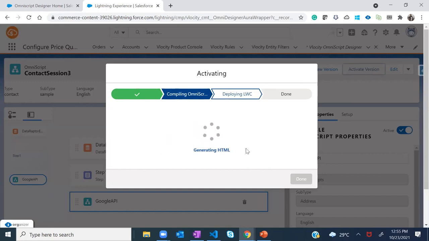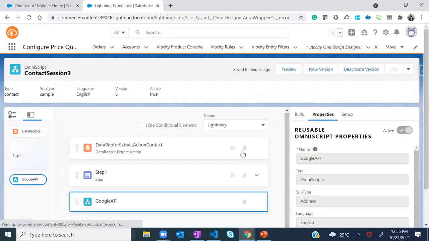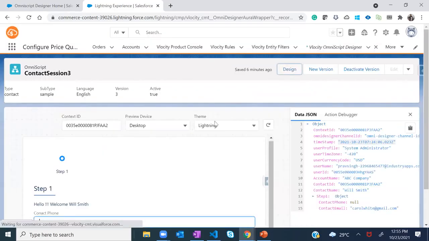Now, when we are saying generating HTML, since it was deployed already the first time, it's trying to generate additional stuff on top of the existing HTML or JavaScript files. It won't create a new file. It will simply try to update the existing ones. All right, so with that, let's see how it would look in preview mode.